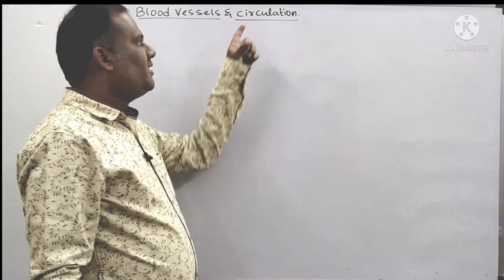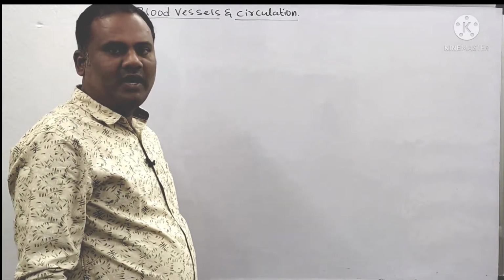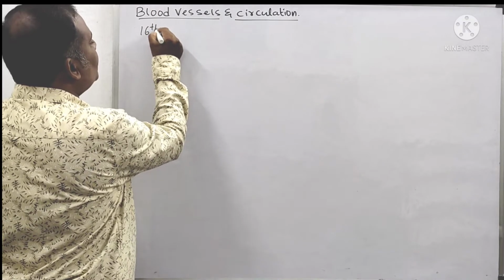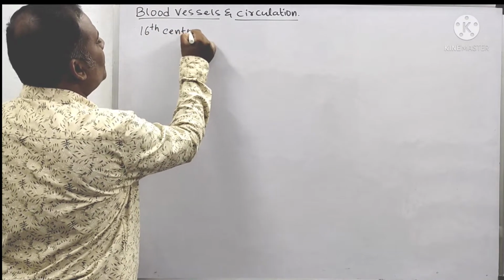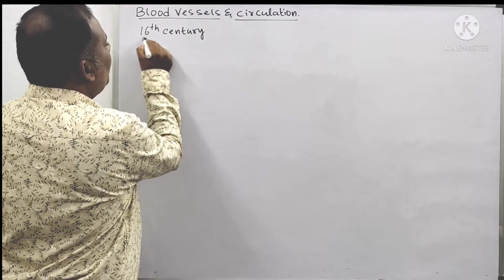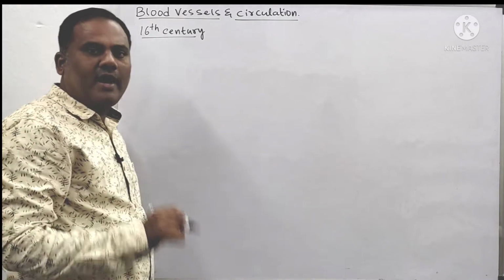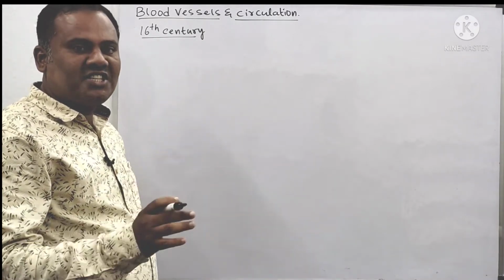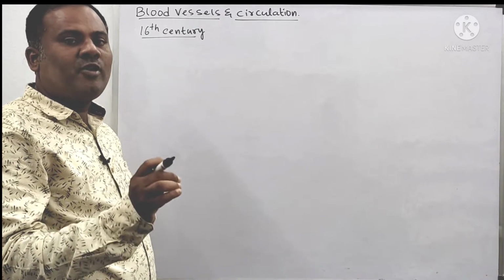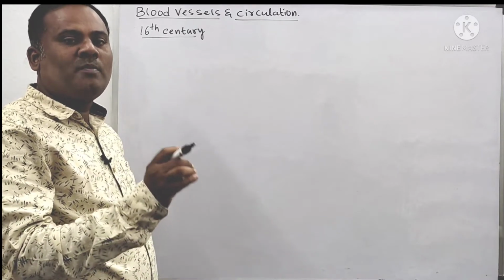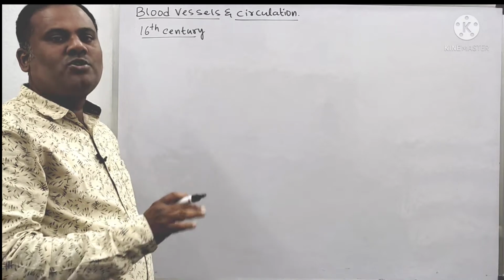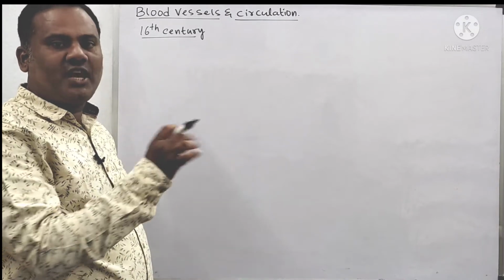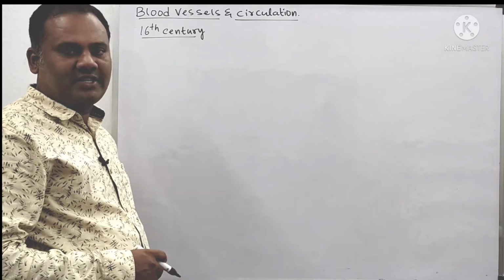Topic is blood vessels and circulation. Blood vessels and circulation. See, up to the 16th century, we did not have any idea about the blood vessels and circulation. Why? Because up to the 16th century, no proper equipment like the microscope had been invented. So that's why we don't know much about these blood vessels and circulation.